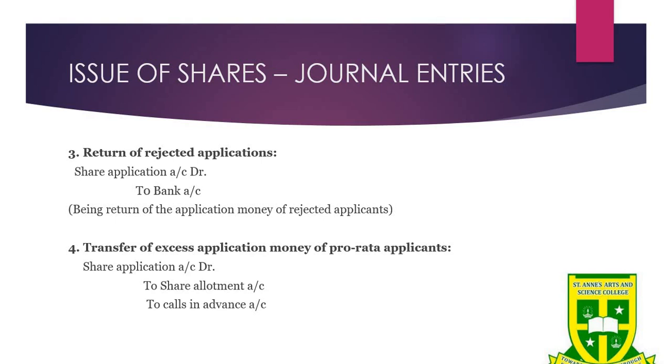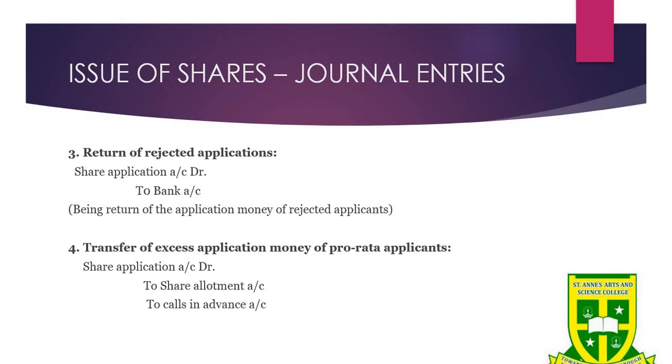So the first one is the company receiving the application money. The second one is transferring the allotted shares' application money to the share capital. And the third one is rejecting the application money and transferring the money to the rejected applicants.